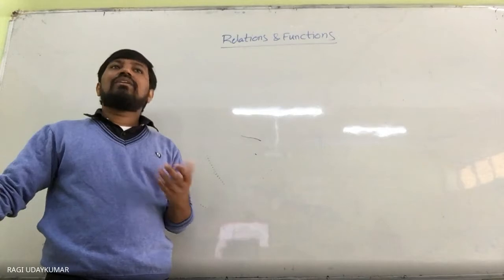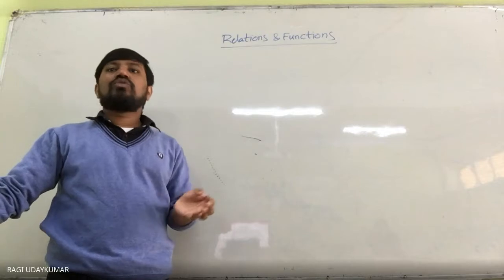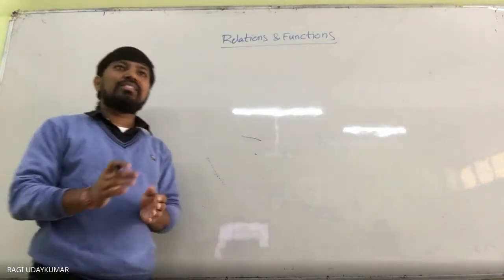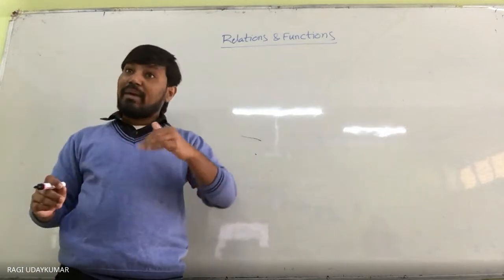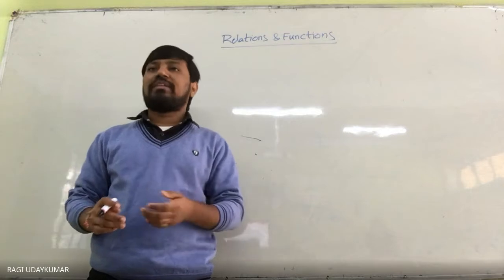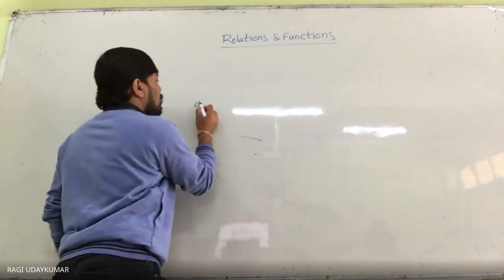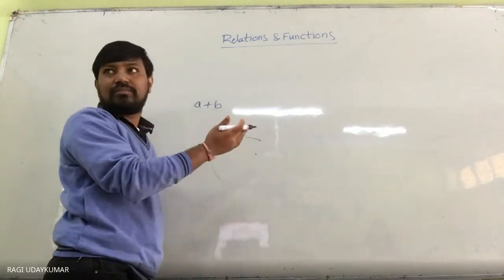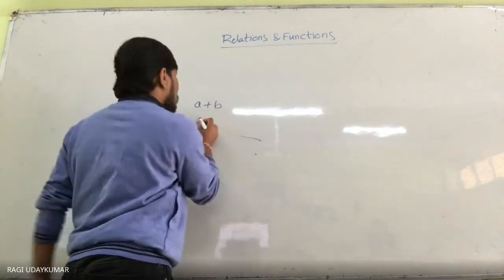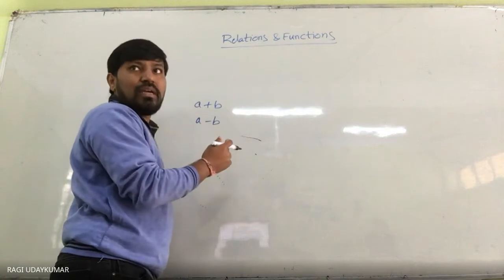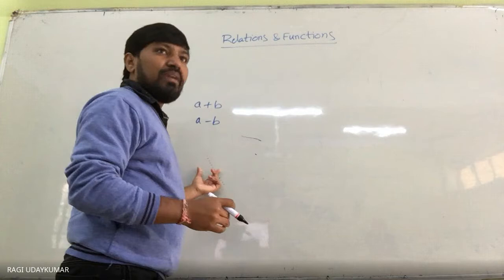what is meant by the Cartesian product of two sets, A cross A or A cross B. Binary operation is just like addition, subtraction, multiplication. A binary operation is also an operation which has some expression between them. Suppose you have A plus B, this is addition. Like that, A minus B is subtraction, A into B is multiplication, A divided by B is division.